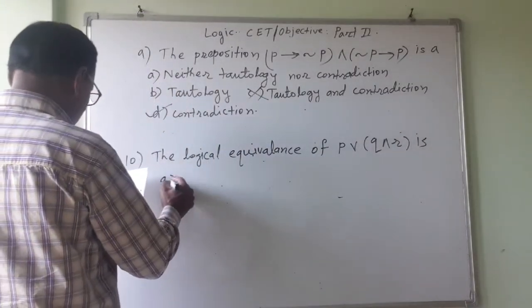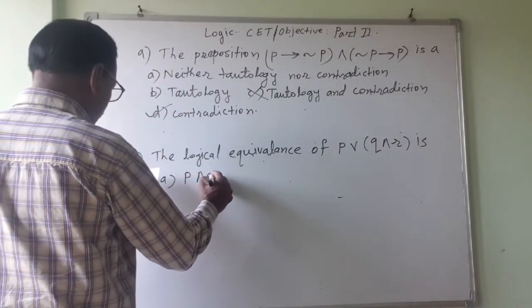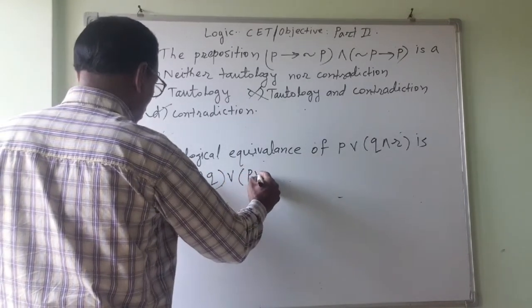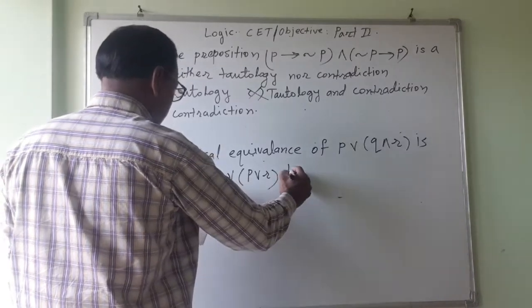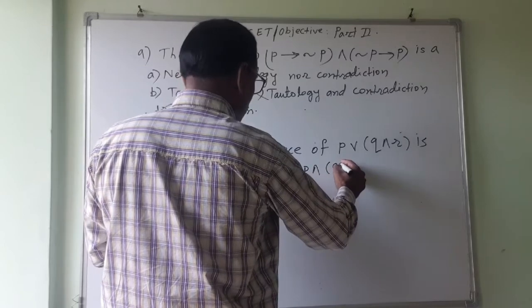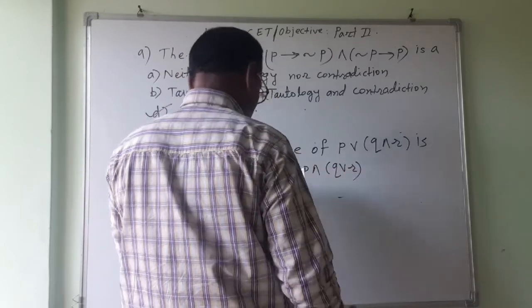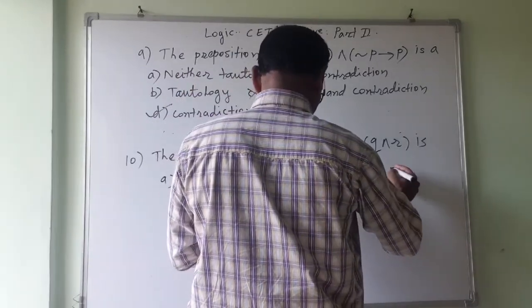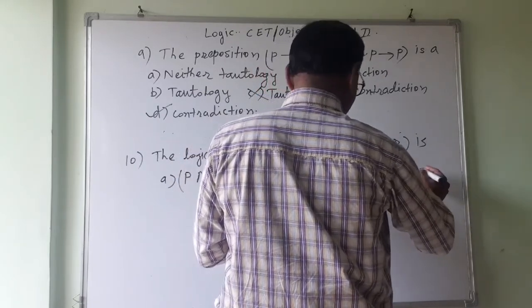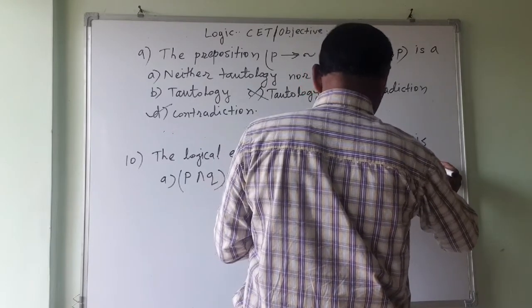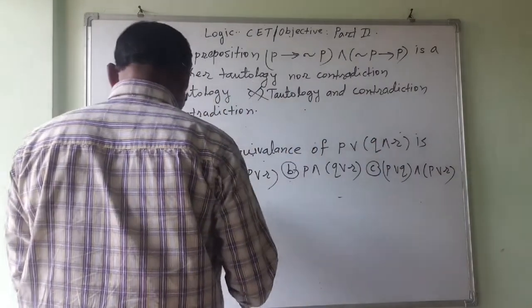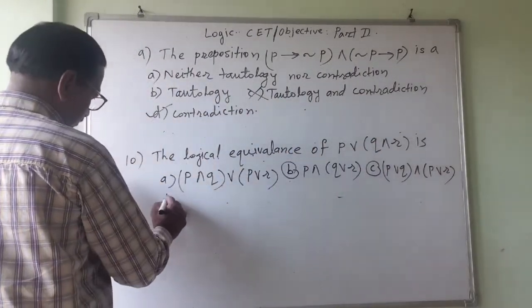A is given, P and Q or P or R. B, P and Q or R. C, P or Q and P or R. And D is none.